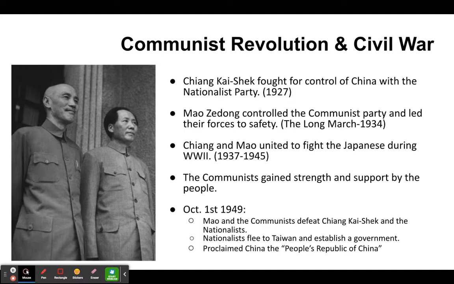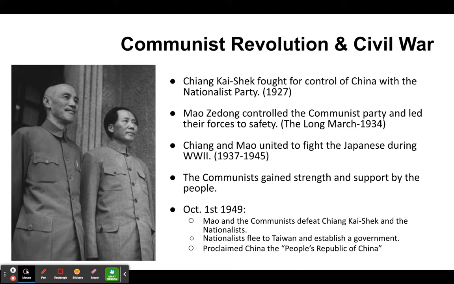Eventually, Chiang and Mao would team up and work together during World War II. When the Japanese come in and start to fight in Manchuria and start to take over portions of China from 1937 to 1945, the nationalists and the communists work together to attempt to push back or stop the Japanese forces. All right. Once the Japanese are out and World War II is over, the communists start to gain more strength and support from the people. And so eventually on October 1st, 1949, Mao and the communists defeat Chiang and the nationalists in the Civil War.